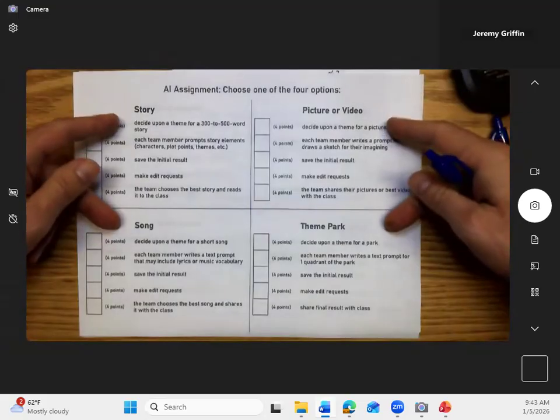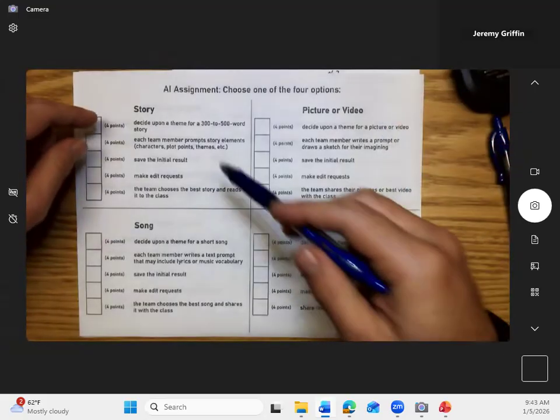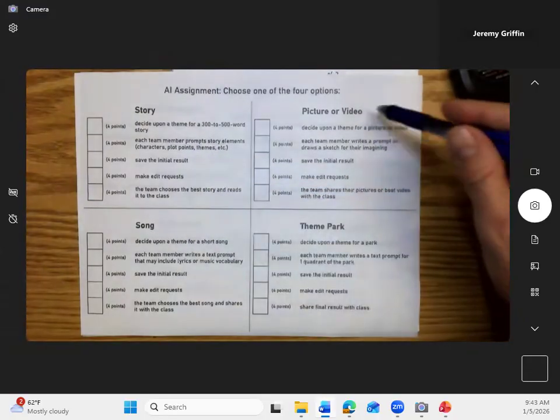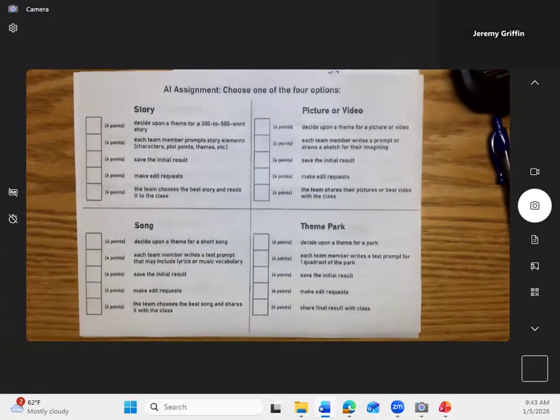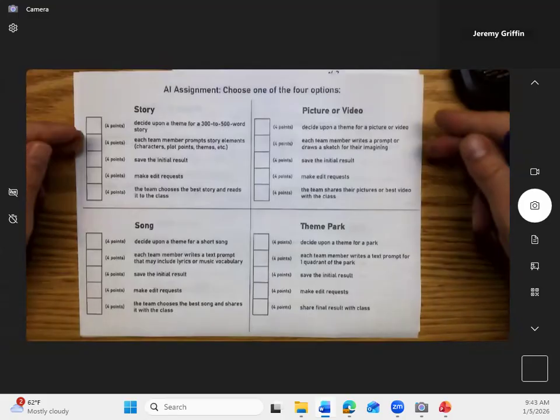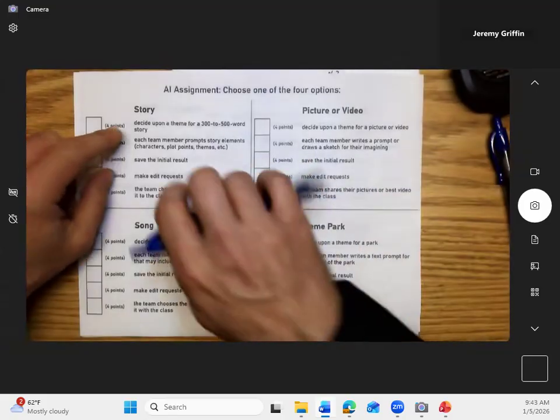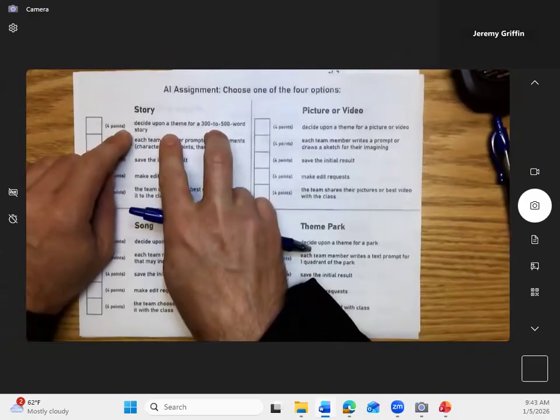Pick one of these four. You don't have to do all four, just pick one. You can pick a story you want to write, or a song, or a picture video, or design some sort of theme park. These all follow the same format. Let's go through the story one, for example. Say you want to pick the story.